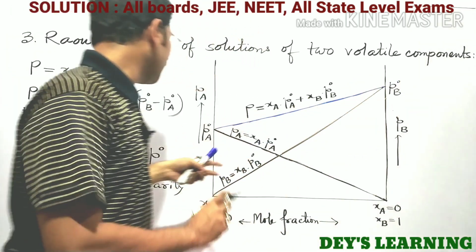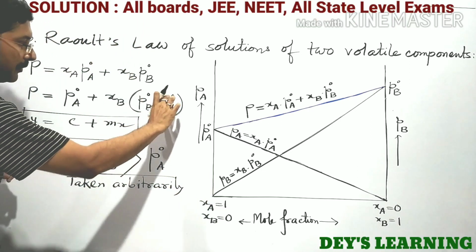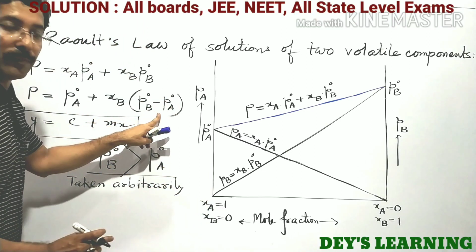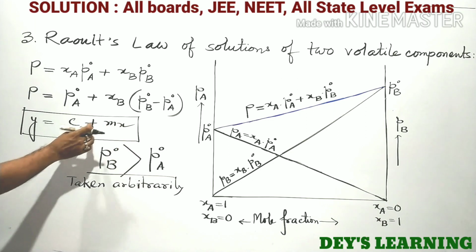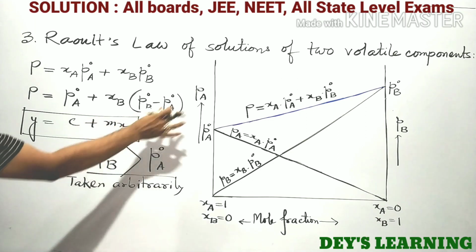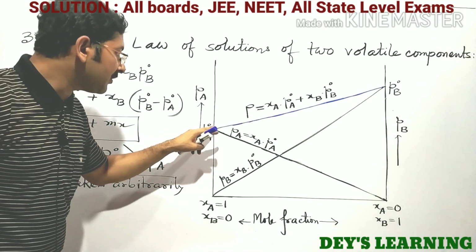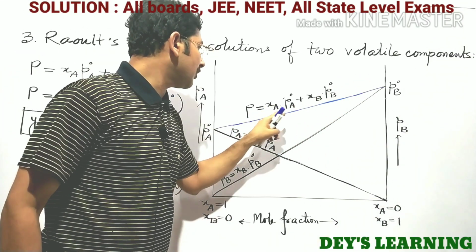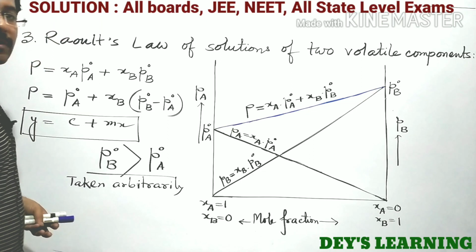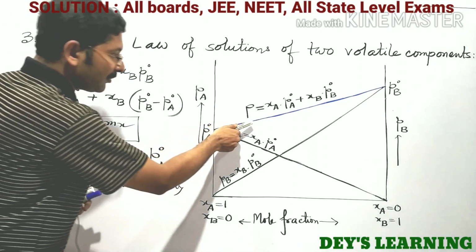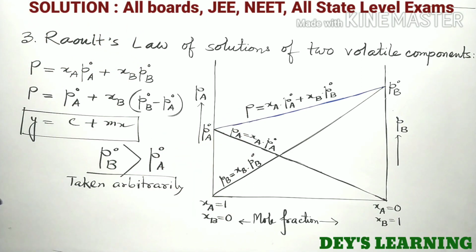P0B is greater than P0A. So P0B minus P0A is a positive slope, and x. So m, the slope, is positive here. So this equation correctly represents the equation P equal to xa into P0A plus xb into P0B, and this line represents the equation.